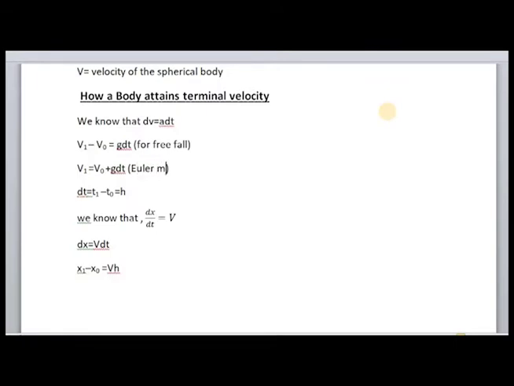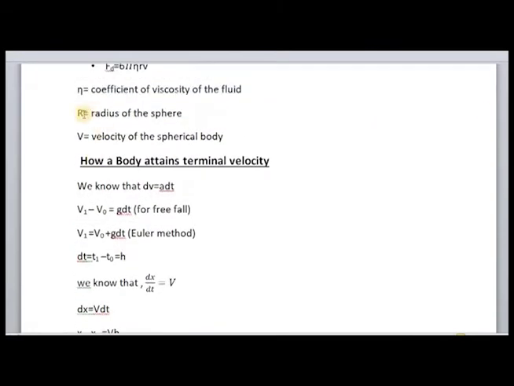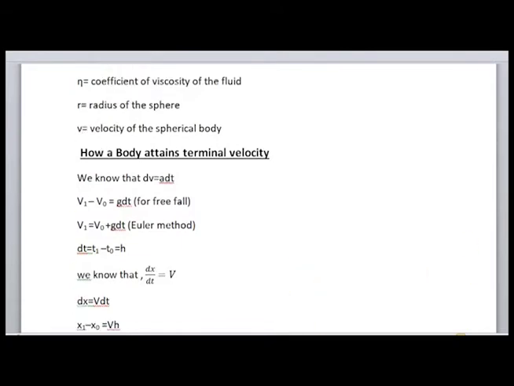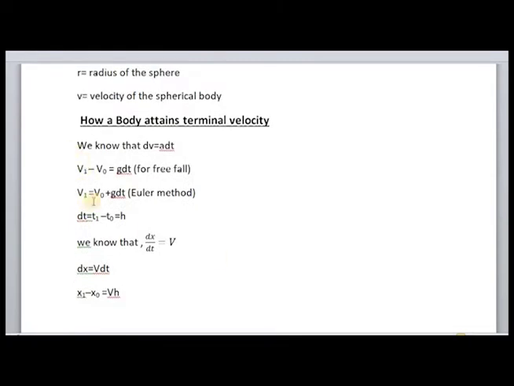Euler method for solving a first order differential equation, and I can just change this small r also, okay, to avoid confusion, and this is small b. Okay, so I can change that way. So what happens? New velocity is old velocity plus g dt, and this is the Euler method. And dt is equal to t1 minus t0 is equal to h, and this is called discretization. That is, the time interval is discretized.